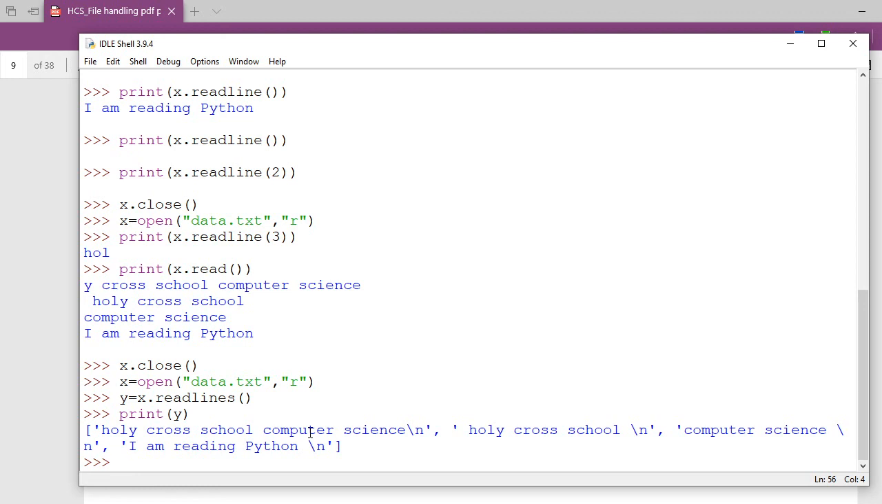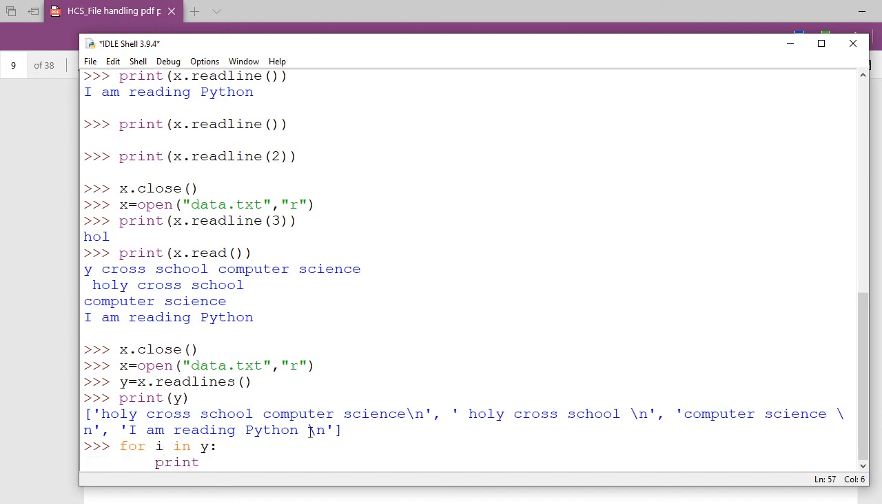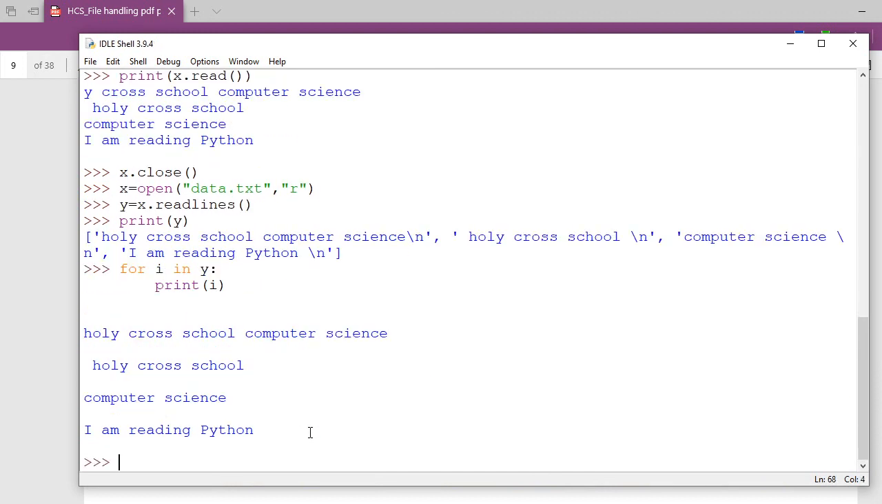Okay, but now you want to print in some more customized way. So how do you print data in that list? With a for loop. So I am making here for i in y, and then print i. So now this is a more customized output, you see.